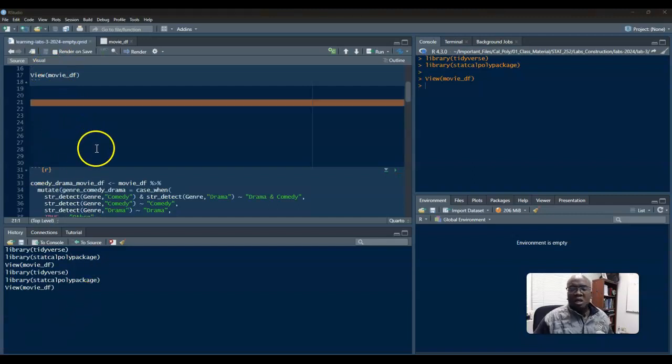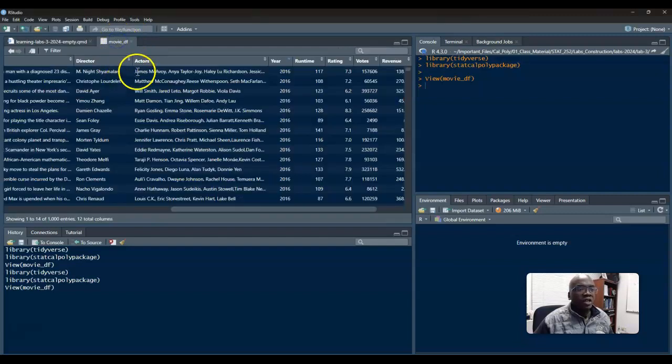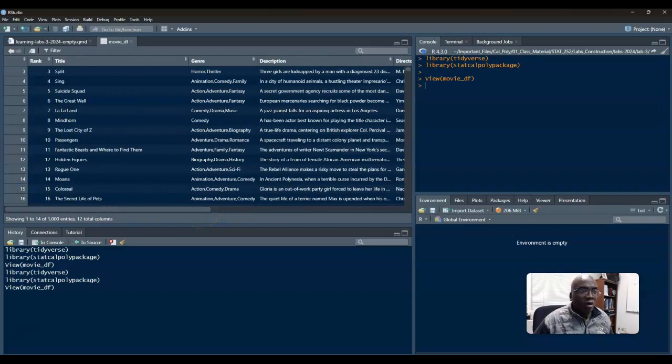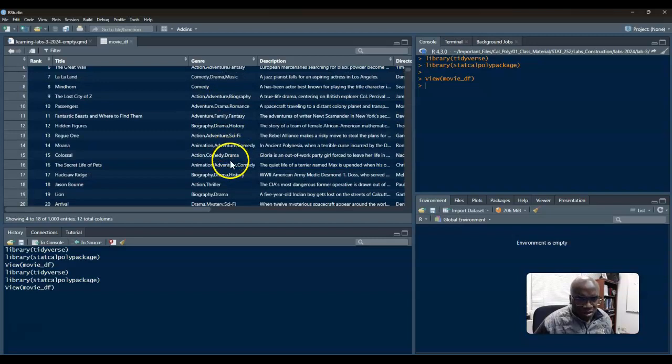Okay, so this movie data frame, we're going to do one-way ANOVA as well as simple linear regression. But one of the things I want to bring to your attention is this genre category. It has horror, thriller, and so on. Some movies have multiple classifications. And one thing I want to bring to your attention is drama comedy.